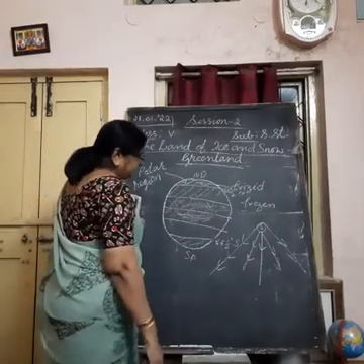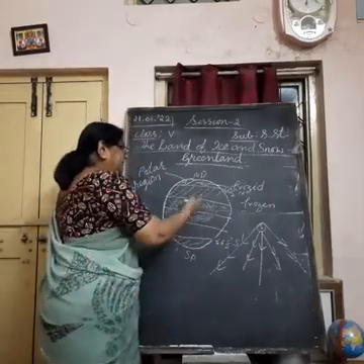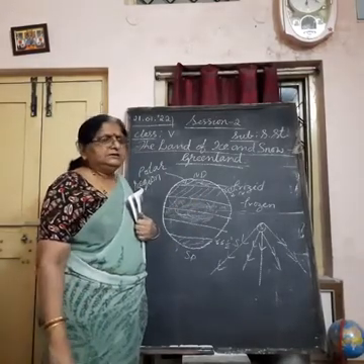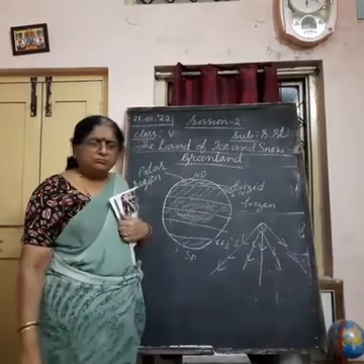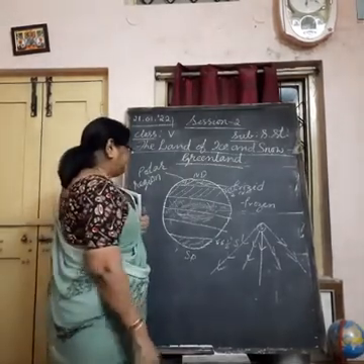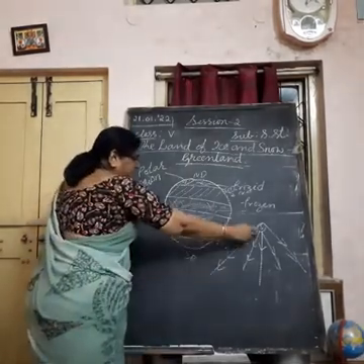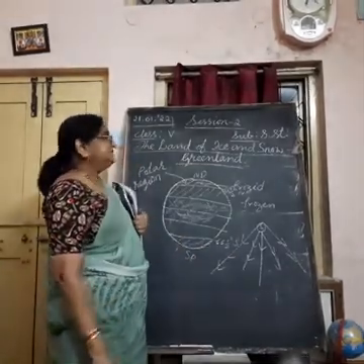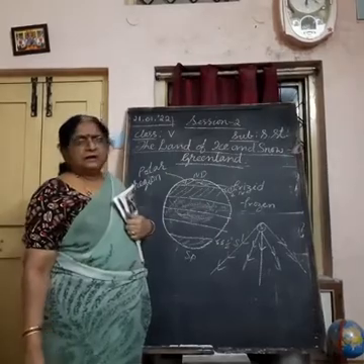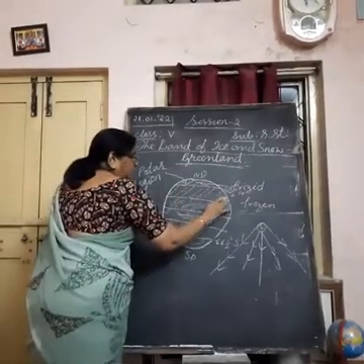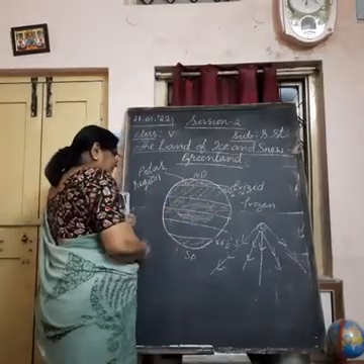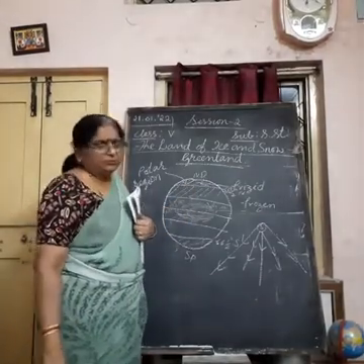When the sun's rays fall slantingly in the temperate zone, where it is neither too hot nor too cold, the sun's temperature and light spread over a larger area, and the distance between the earth and the sun will also be more.